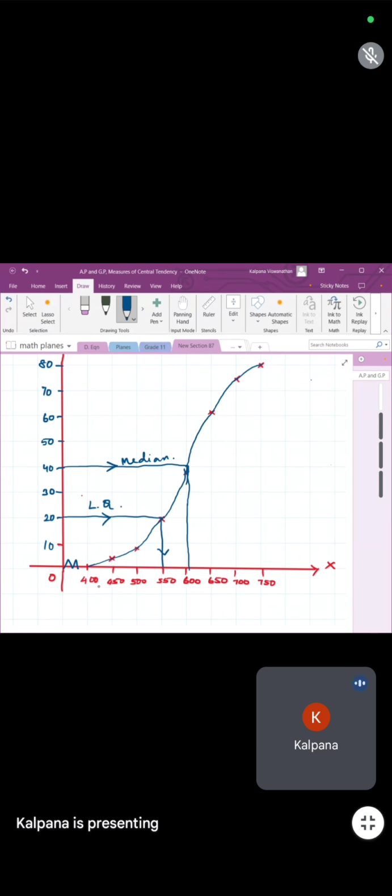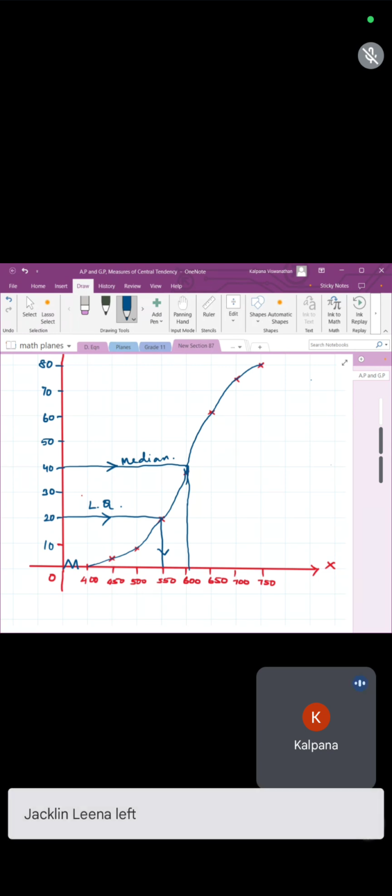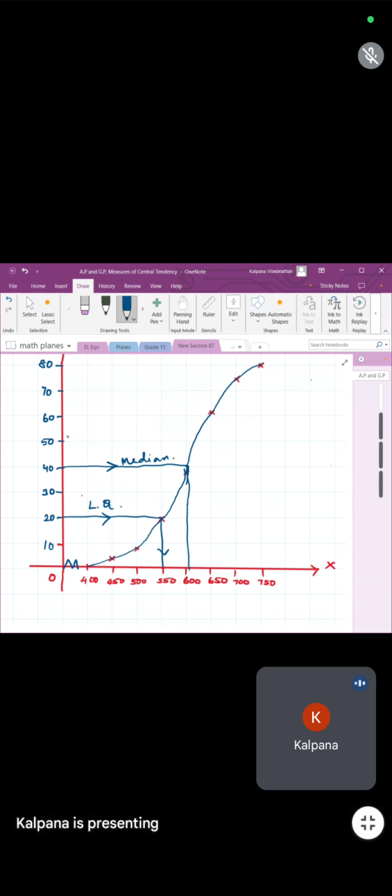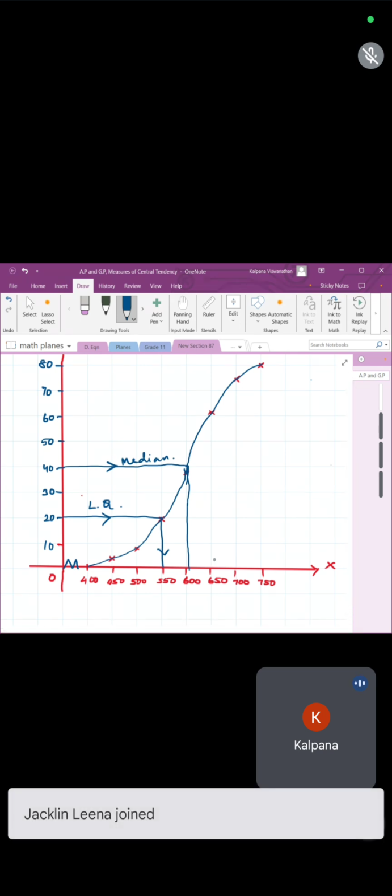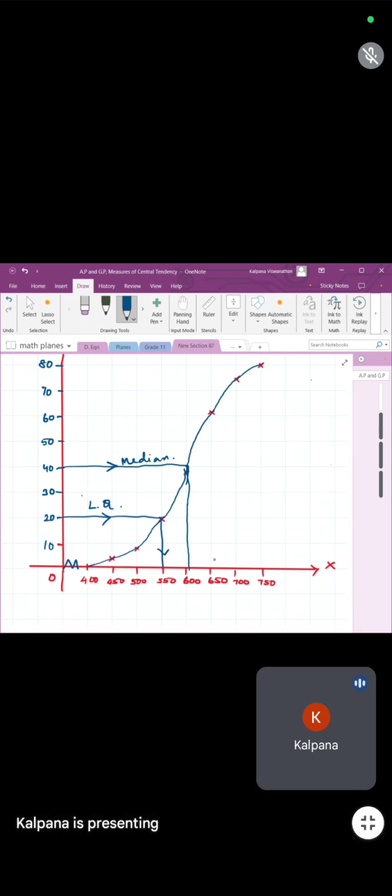Then the third question: the number of workers earning more than 625 rupees daily. From where do we have to start the graph now? For medians and quartiles, you will start from your y-axis and end up in your x-axis. Apart from median and quartile, if any question is asked like the number of students who score more than 40 marks, students who scored less than 34 marks, or workers earning more than or less than some amount, for all these kinds of questions, you will start from your x-axis and end up in your y-axis.